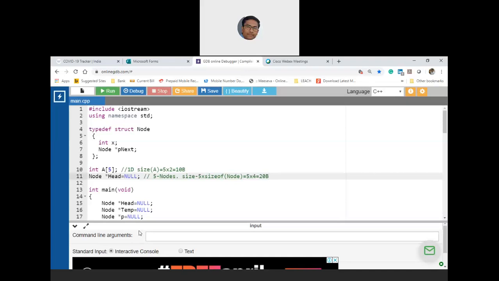I'm making a claim that if I maintain a 1D array with 5 elements, the size required is typically 10 bytes. On the other hand, if you ask me to do a singly linked list, you are asking to write extra code, and each node comprises 4 bytes. So 4 cross 5 will be 20 bytes. Then on what basis do you technically specify that singly linked list is better programming than a 1D array? What is the answer?